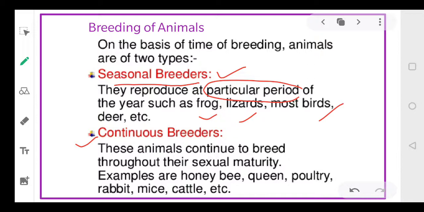Then our continuous breeders. These are the animals that can breed at any point of time in their lifetime, right? Any day, any season. So there is no particular period in which they will be breeding. After sexual maturity, they can breed any time of the year. Examples are honeybee, poultry, rabbit, mice, cattle, and even human beings. We also come under the category of continuous breeders.